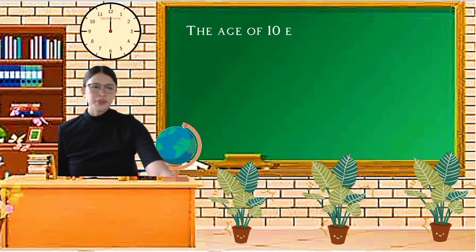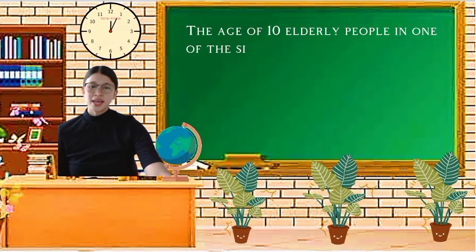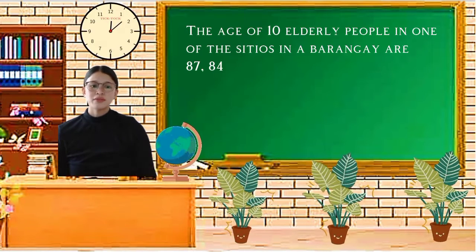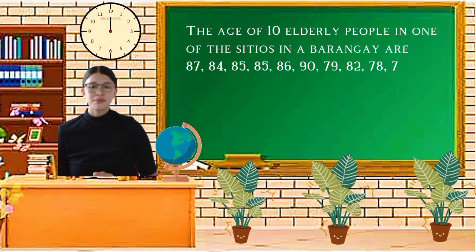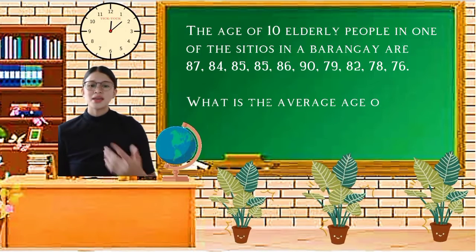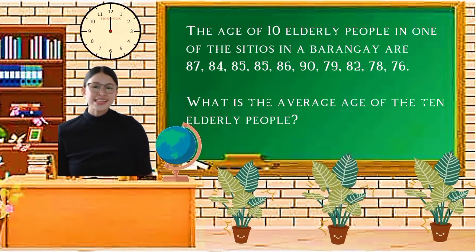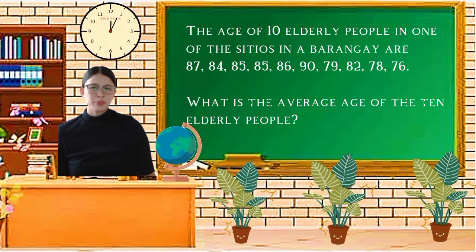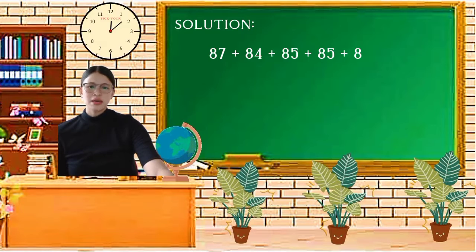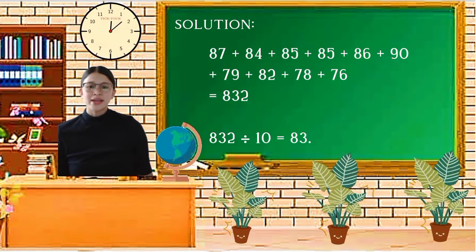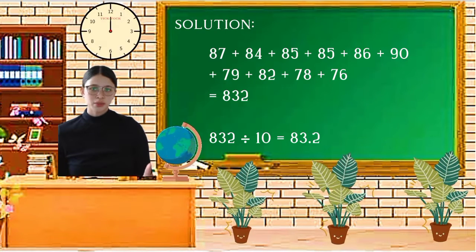Here is an example. The ages of 10 elderly people in one of the barangays in a city are 84, 87, 85, 85, 86, 90, 79, and 76. Now the question is, what is the average age of the 10 elderly people? We can solve this by getting the mean. Let's add up all the numbers in the data set. This will be a total of 832.